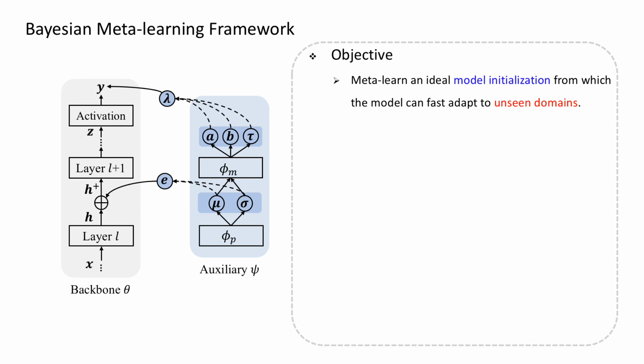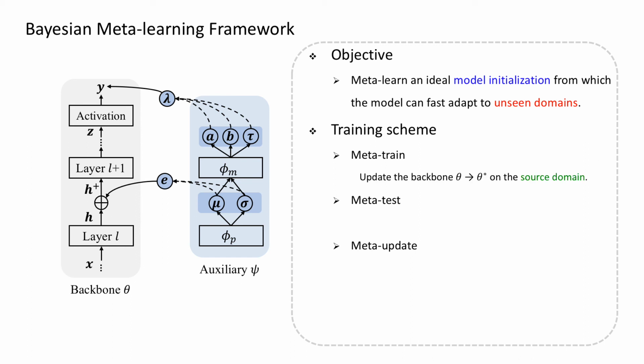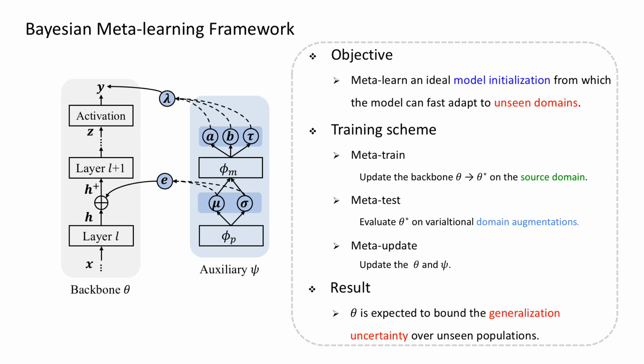To effectively organize domain augmentation and model training, we propose a Bayesian meta-learning framework. The training scheme consists of 3 steps in each iteration. In meta-train, we get theta star by updating the backbone on the source domain. In meta-test, we evaluate theta star on sampled domain augmentations. Finally, we meta-update the backbone and the auxiliary network. After training, the backbone is expected to bound the generalization uncertainty over unseen populations.